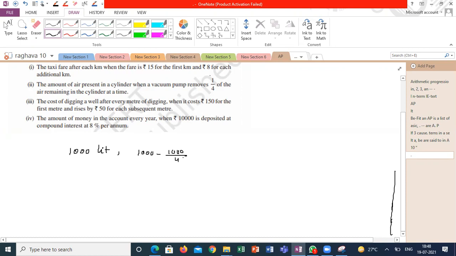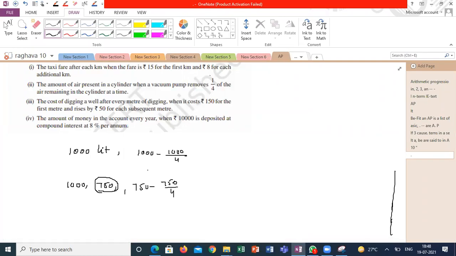So how much is it? You will get 750. And again, the second time, if I am pumping to remove the air from it, 750 minus 750 by 4. What is it saying? 1/4 of its previous. So what will I get here? 1/4 of previous I have to remove from the tank. 1/4 of previous means how much here?